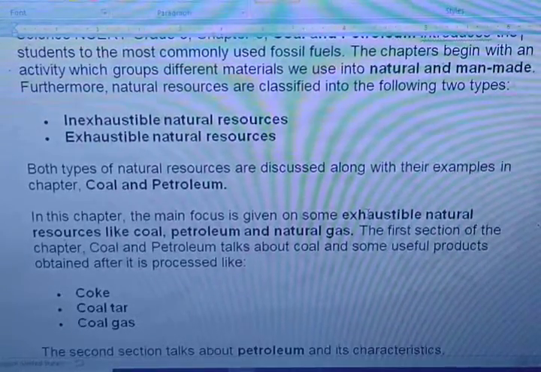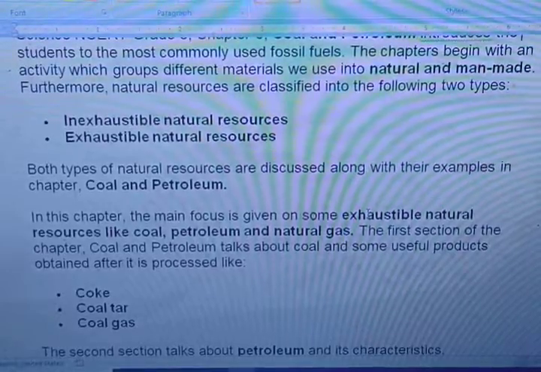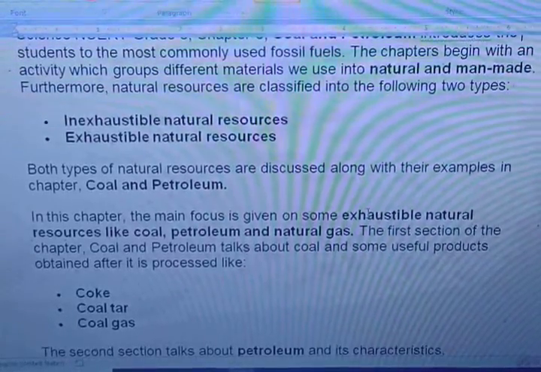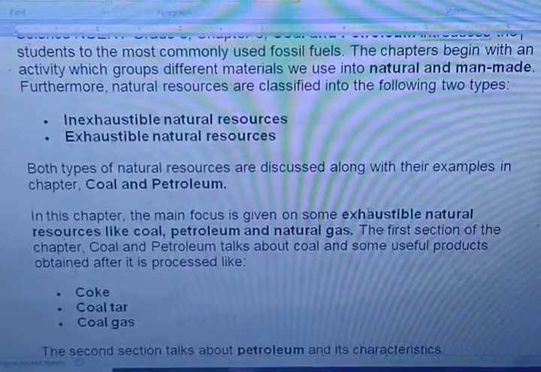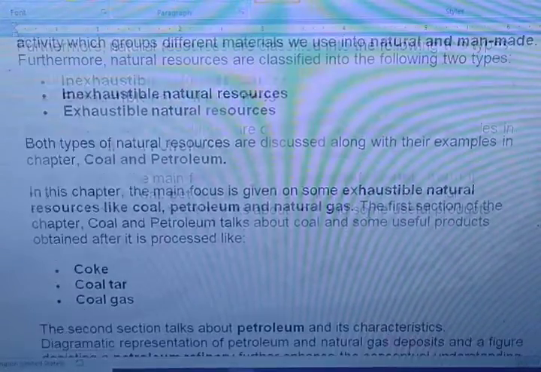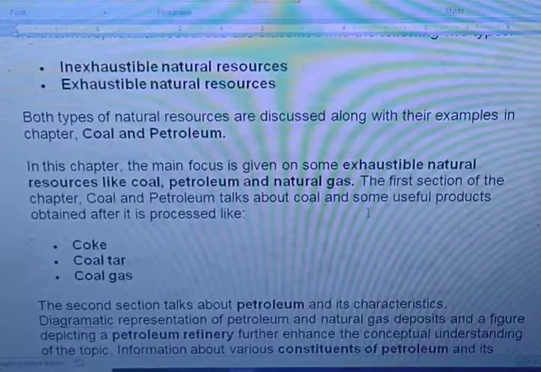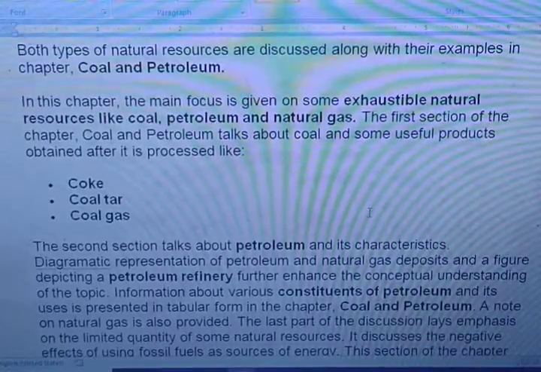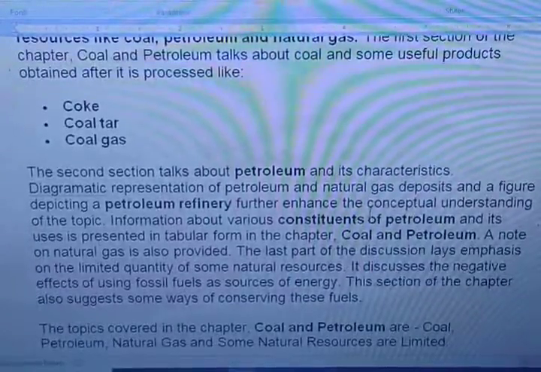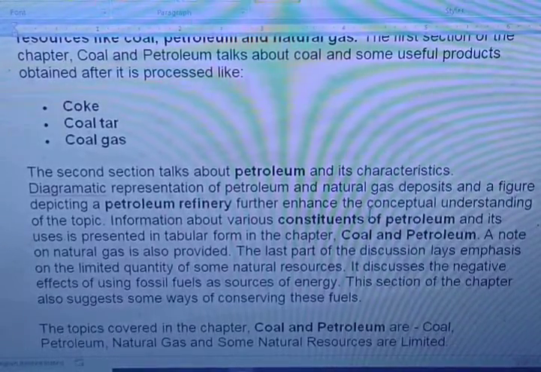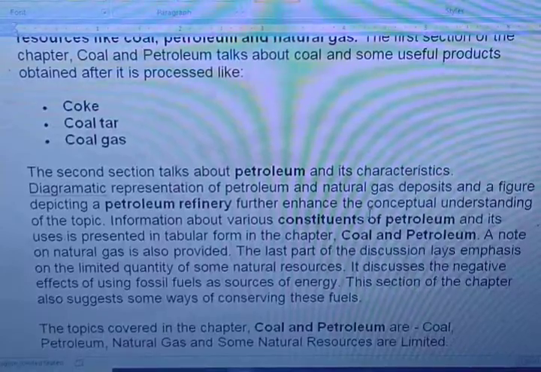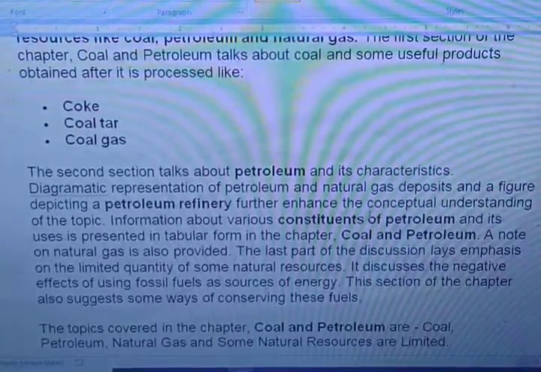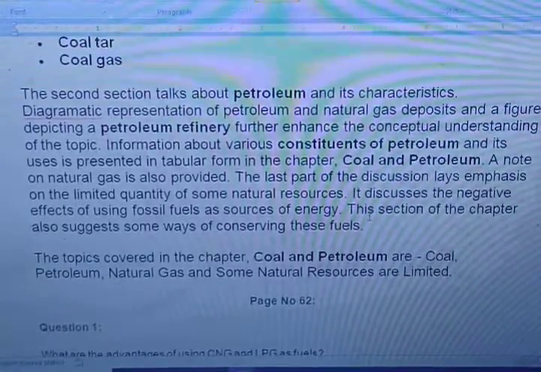What are exhaustible natural resources? Those which can be finished, right? So the exhaustible natural resources are coal, petroleum and natural gas. In the first section we have described coal and petroleum and the useful products of it, like coke, coal tar and coal gas. In the second section we have talked about petroleum and its characteristics, a diagrammatic representation of petroleum and natural gas deposits, and a figure depicting a petroleum refinery.